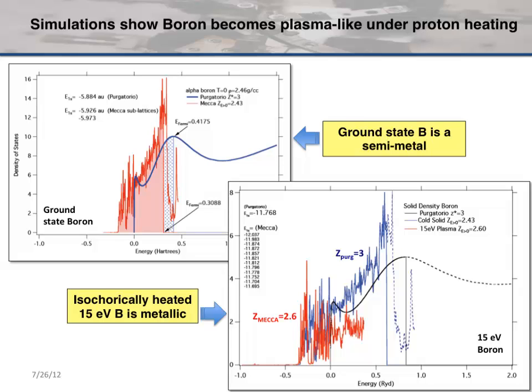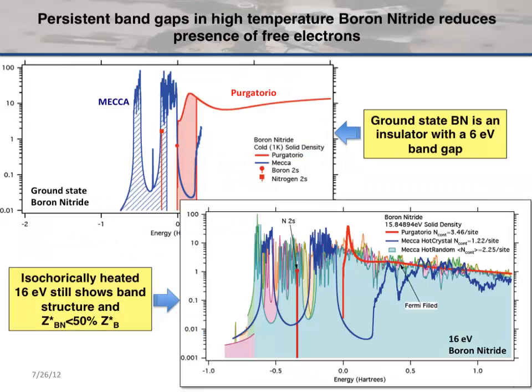I'm showing boron here, which is the one that acted as we would expect. Boron in a ground state is a semi-metal, and when you get it hot, it turns into a metal pretty easily. That is what both of these codes predicted, and the ionizations they predict are both within the error bars of our experiment. So you get it hot, the electrons pop into the conduction band pretty much exactly as you would expect. No surprise there.